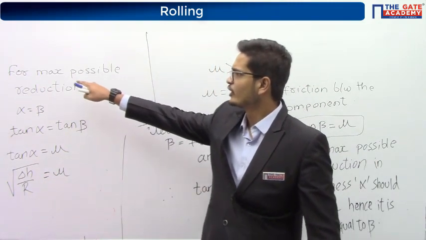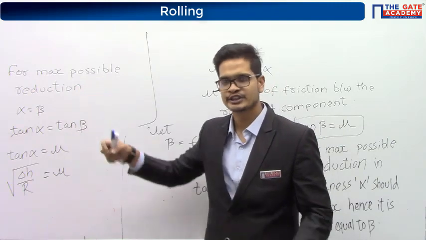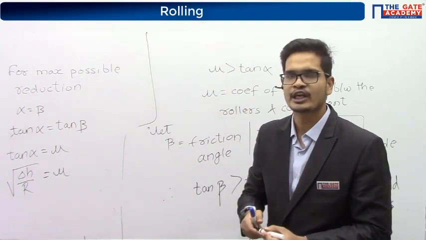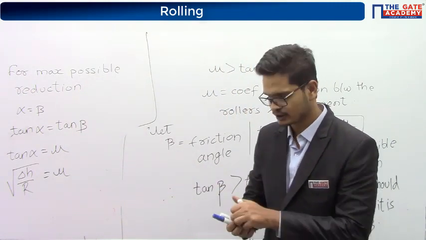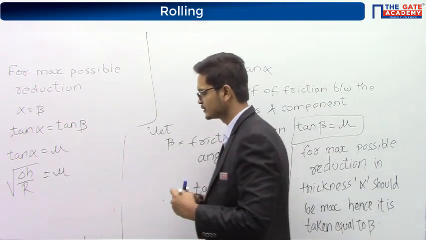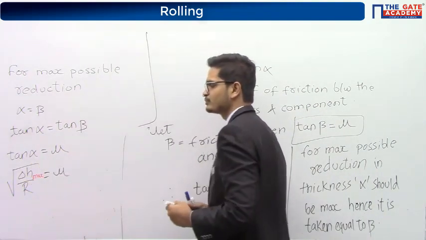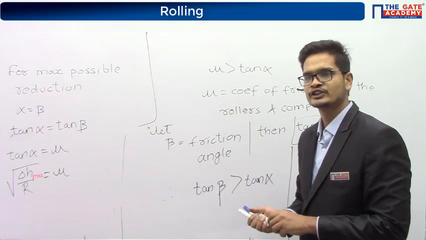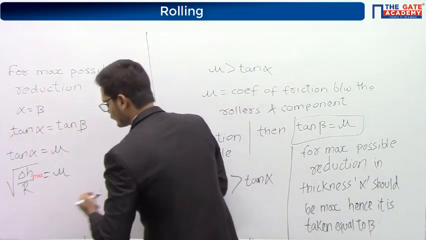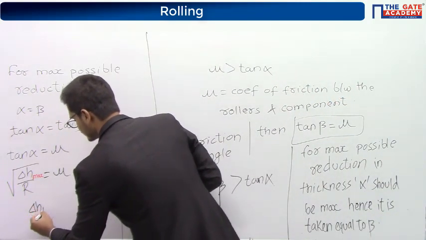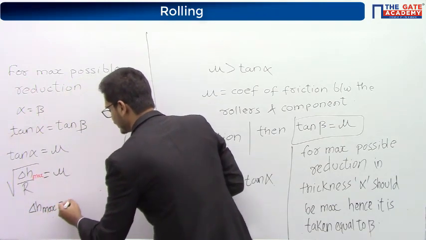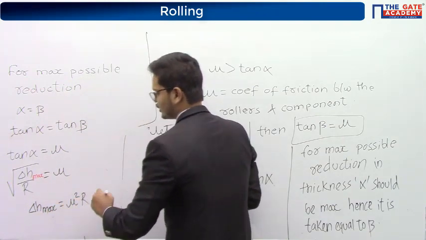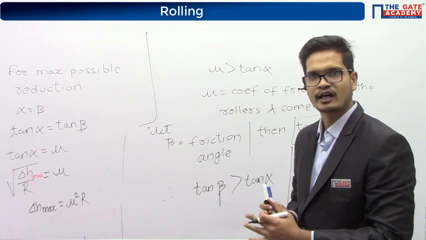And since we are talking about maximum possible reduction, this delta H I am writing as delta H max. So root over of delta H max upon R is equal to mu. So what is the value of delta H max? It is equal to mu square R. Very important expression, asked many times.